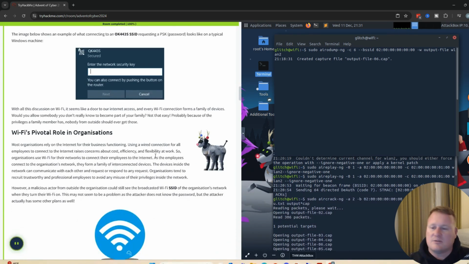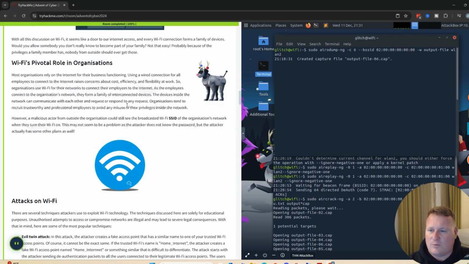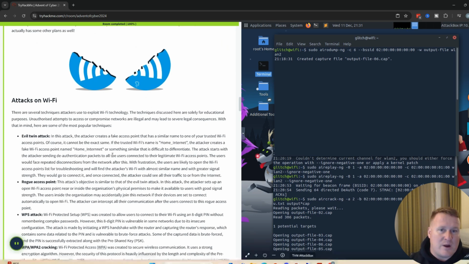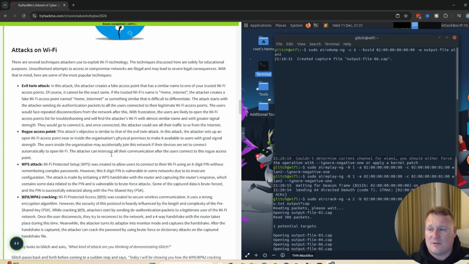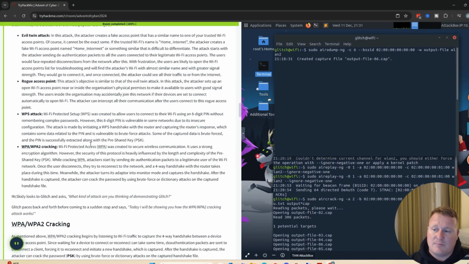So we go continuously down here, and we're going to be going over Wi-Fi's pivotal role in organizations, and why and how it could be important. We then bring in some of the aspects of how we can attack Wi-Fi, done by an evil twin, rogue access point, WPS attack, or WPA, WPA2 cracking attack.